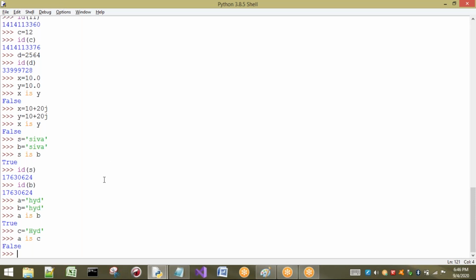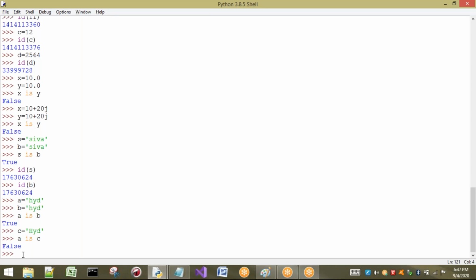No, because here it is case sensitive. Here there is a small h, and here a capital H. So a separate object is going to be created for the capital HYD, and some other object will be created for the small hyd. But if we consider the small hyds, all are the same. So one point we have to observe is that all fundamental data types are immutable.